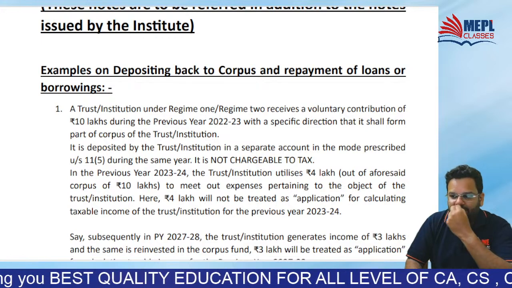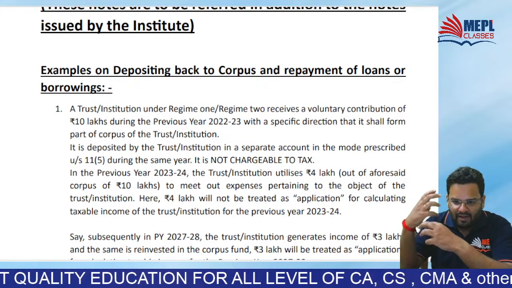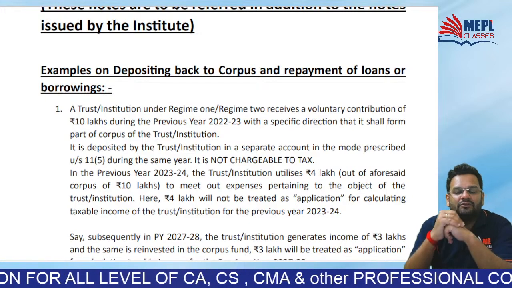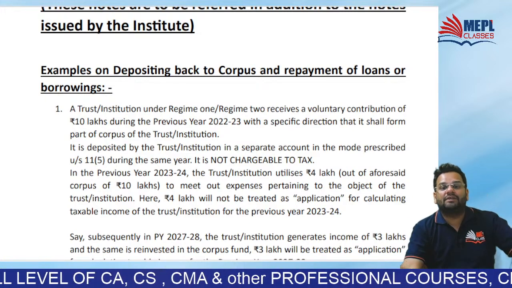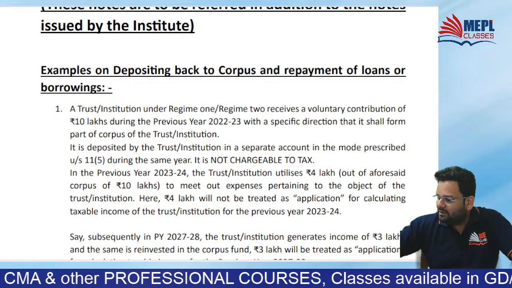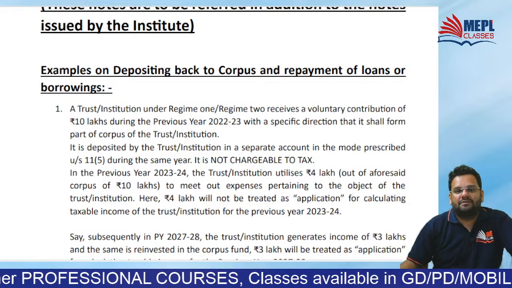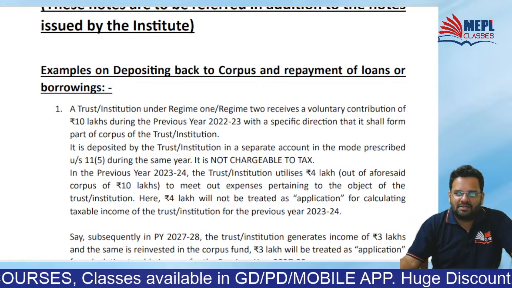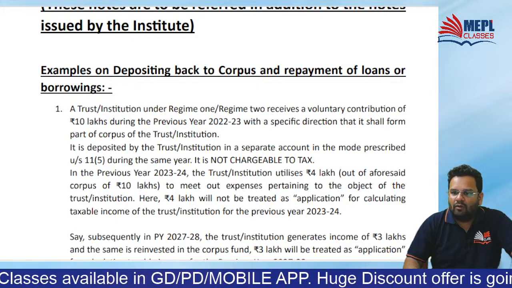Application means, friends, use. Application means use of money. So in case of trust, application matters a lot. Application of money means I am using the money for this purpose. That is called application. Did you understand?